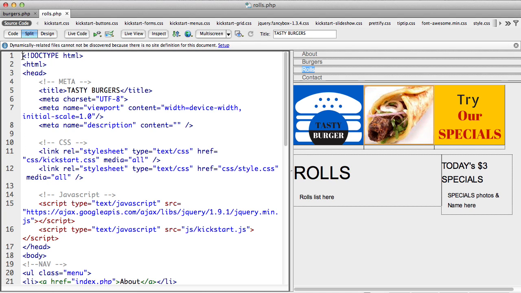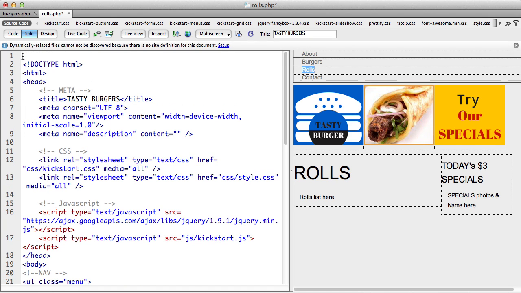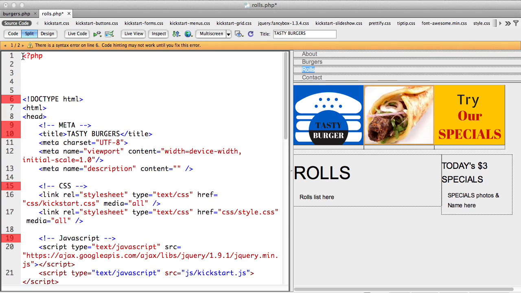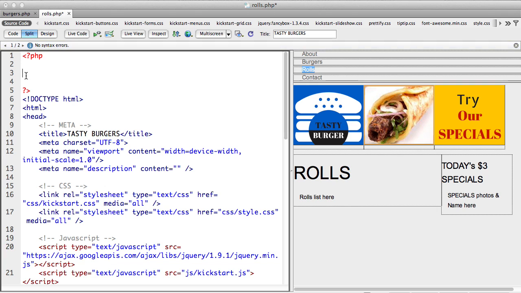I first need to make a connection to the database. For that I need to write PHP. PHP is written inside PHP tags, question mark php, and then question mark end bracket. So those are my PHP tags.